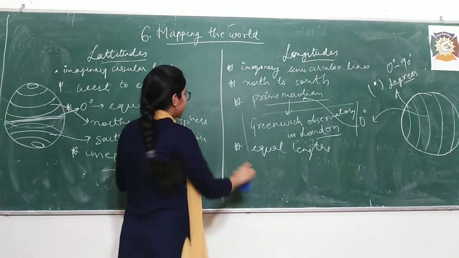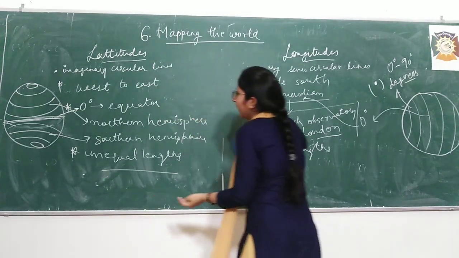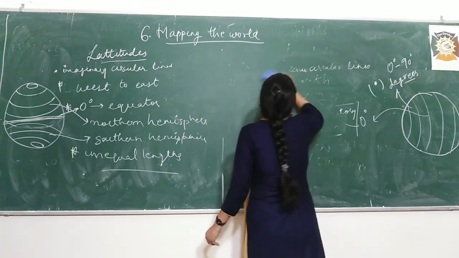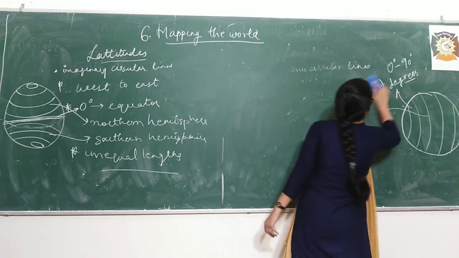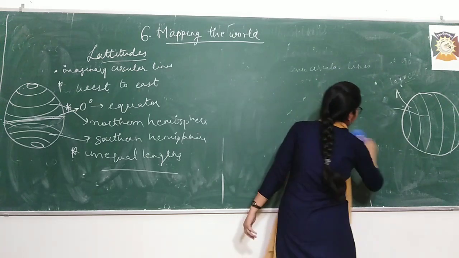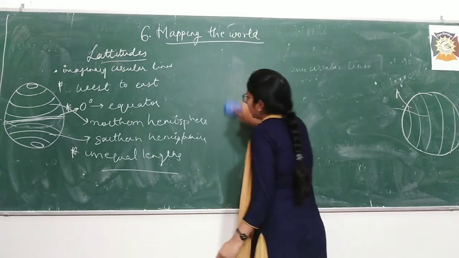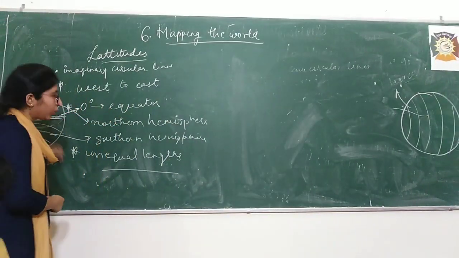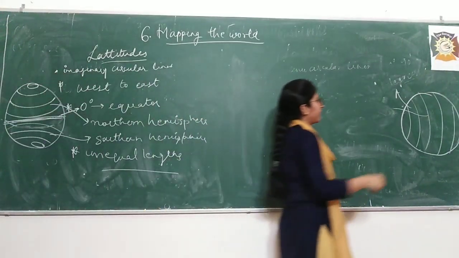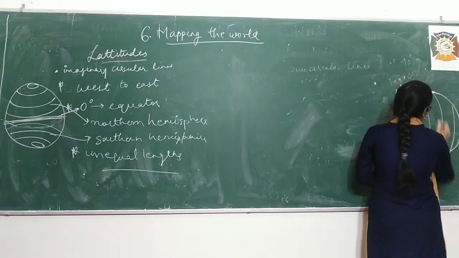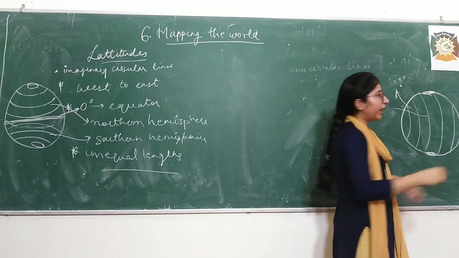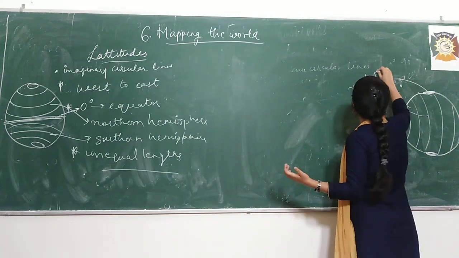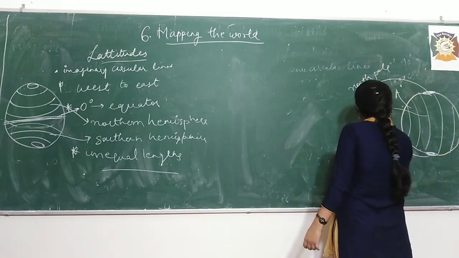Okay, so now I am going to rub this because there are 2 extra points we need to know in latitude. So what are these points? See, let's just rub this. Now see, I told you that 0 degree is equator. I am showing it here again. This is north pole and this is south pole. We know that this is north pole because it is the topmost point in the globe, and this is south pole, right?